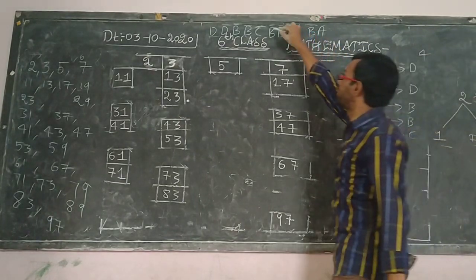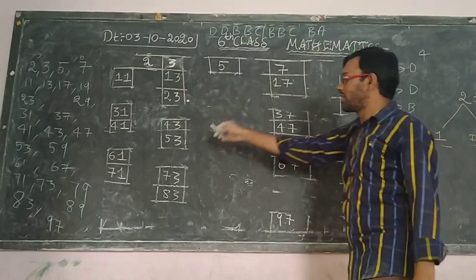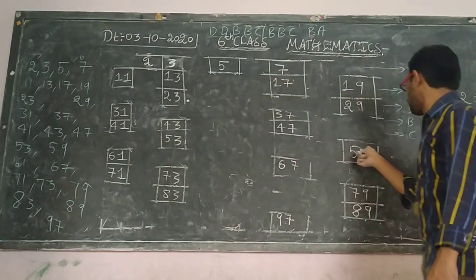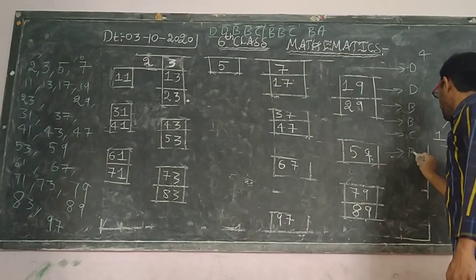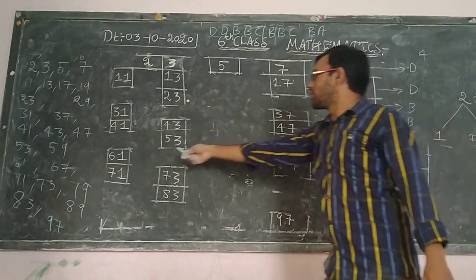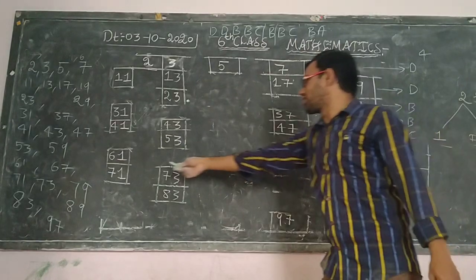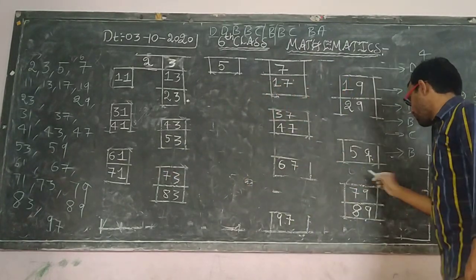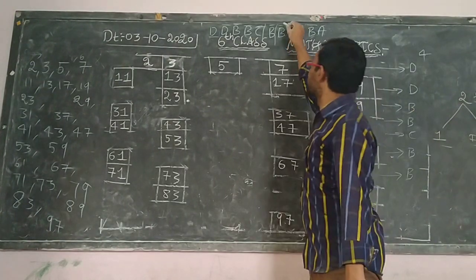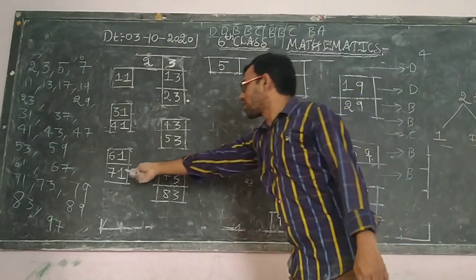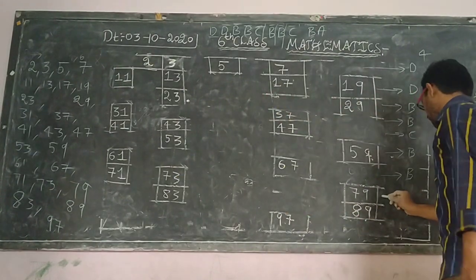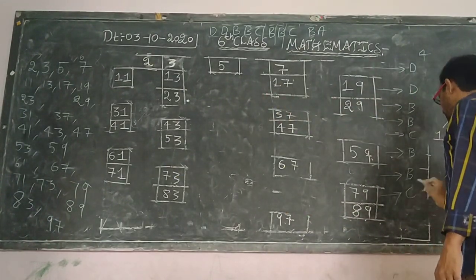Up to here completed. Now next one is 51 to 60. Only 2 will be there. B. Next, 61 to 70: 61, 67. Only 2 are there. Again B. Next is C. 71 to 80: 71, 73, 79. So B, B, C.